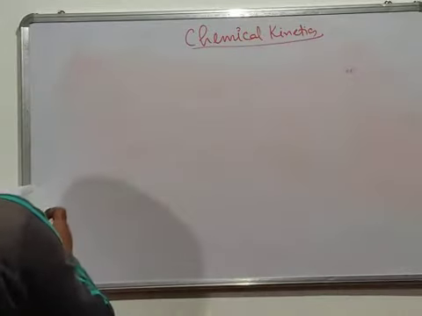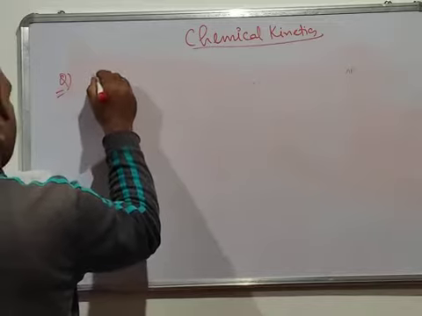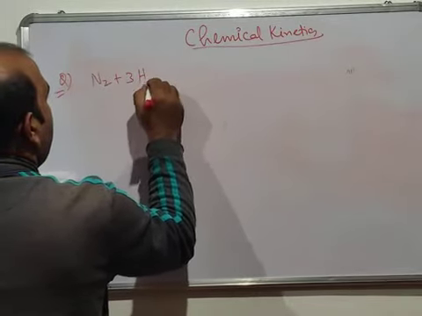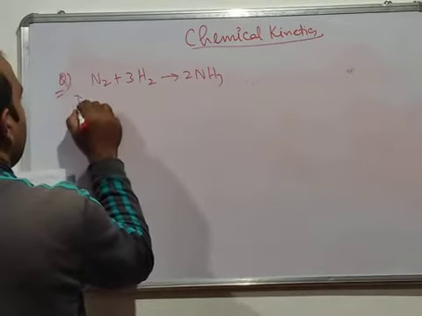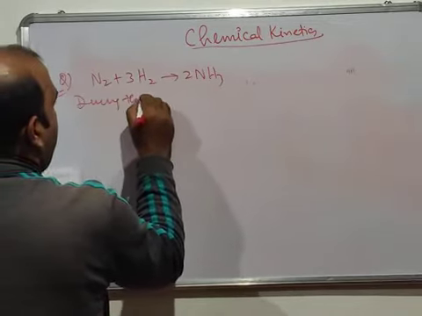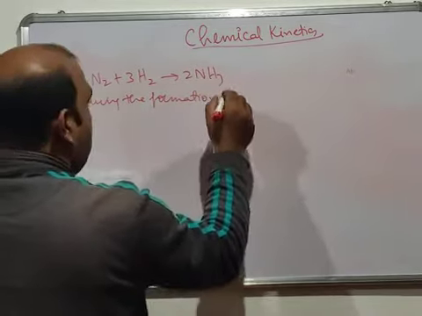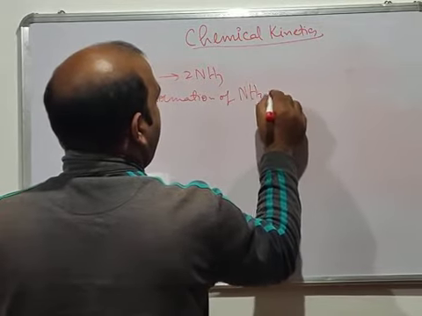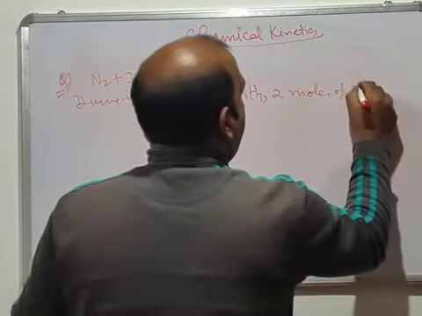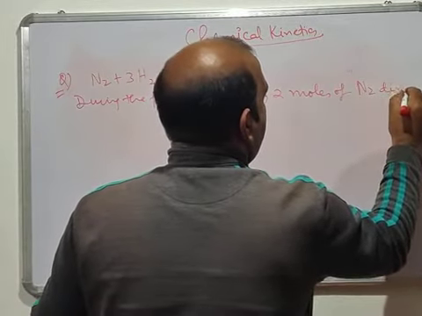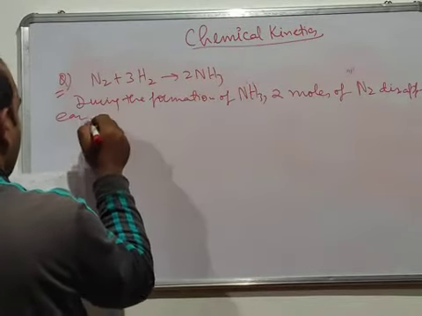We have a numerical here. Let's suppose a question is given, and the reaction is N2 plus 3H2 gives 2NH3. It says that during the formation of NH3, 2 moles of N2, that is nitrogen, disappear in 1 minute.